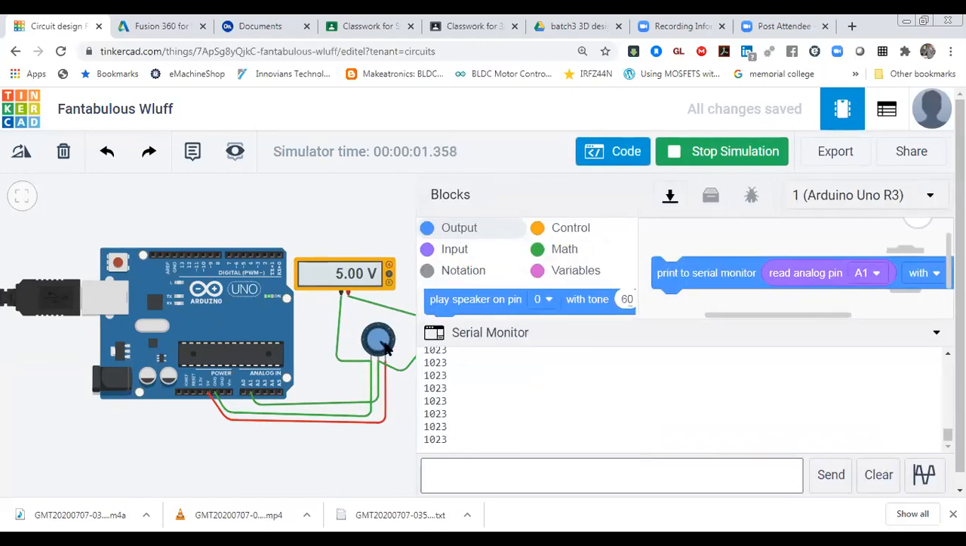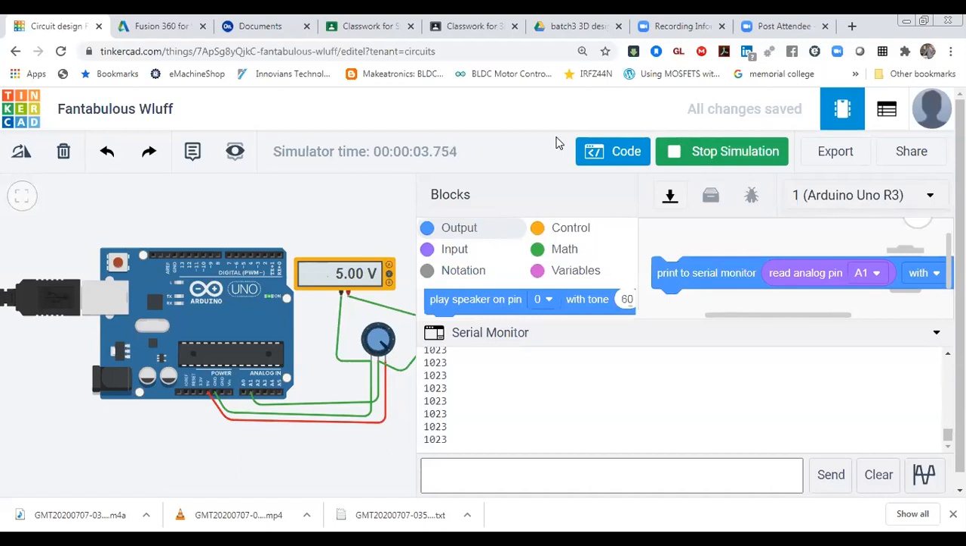So it is changing from 0 to 1023. Why is it so? Why is it happening? You have to tell me why it is happening. Why is it not reading directly in 5 volt? So it's reading in the format of 1023. What is the meaning of it? That you have to tell me in the chat box.